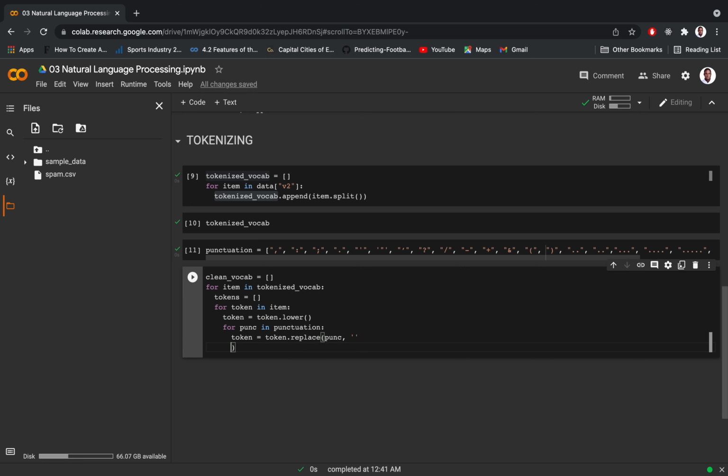Then we take the list with this thing. Then we now have to append it to the token. This token has the token of each of the corpus, I would say.